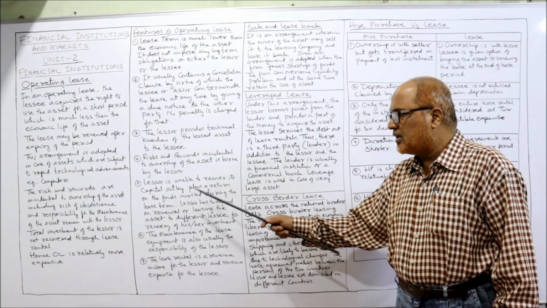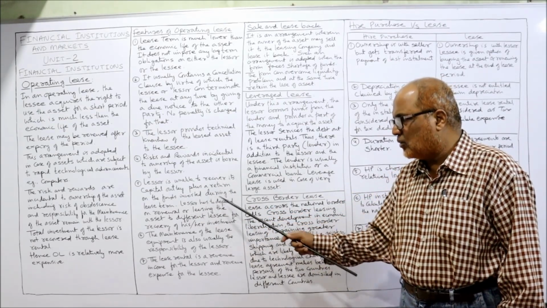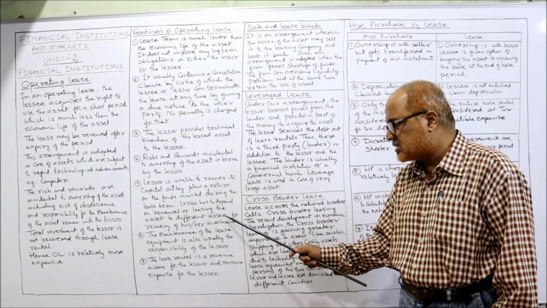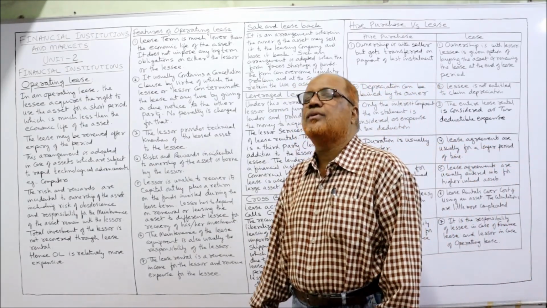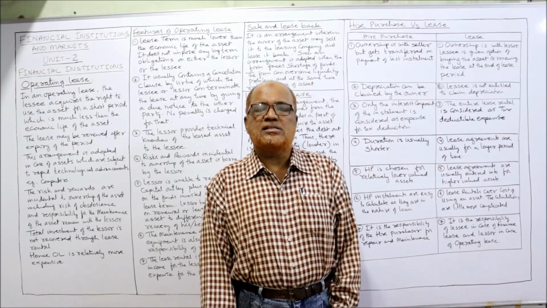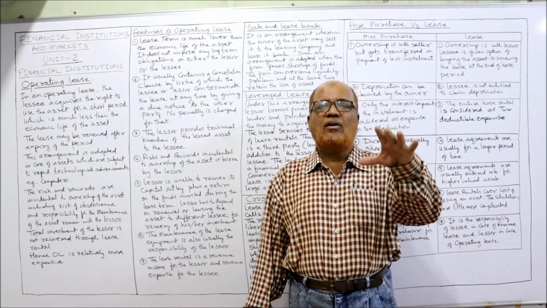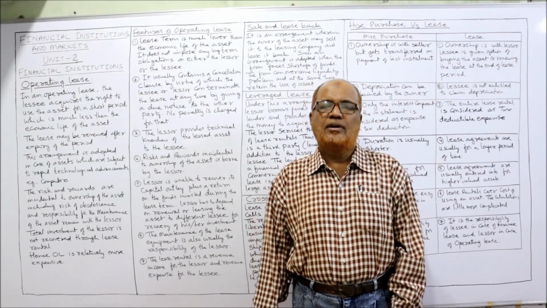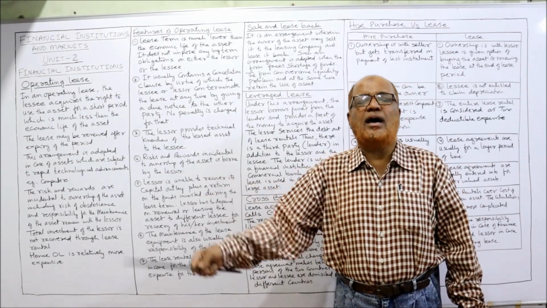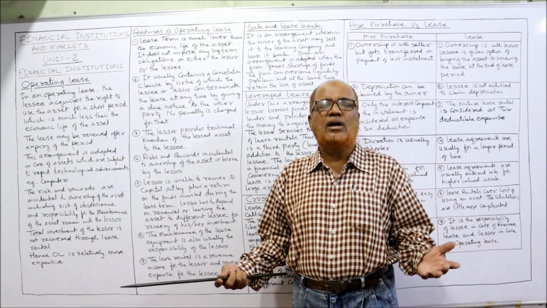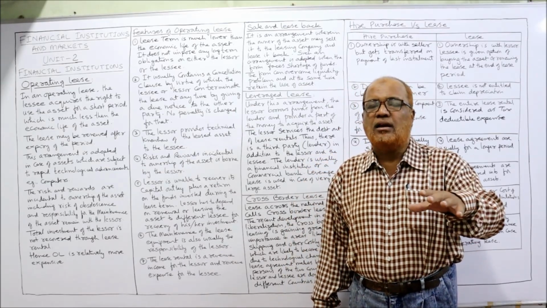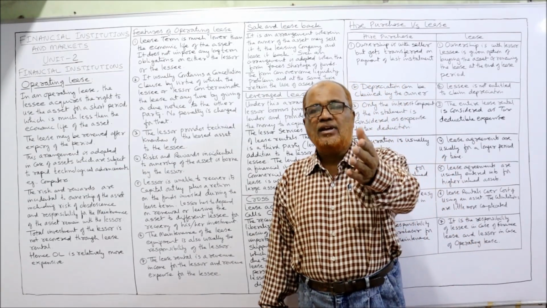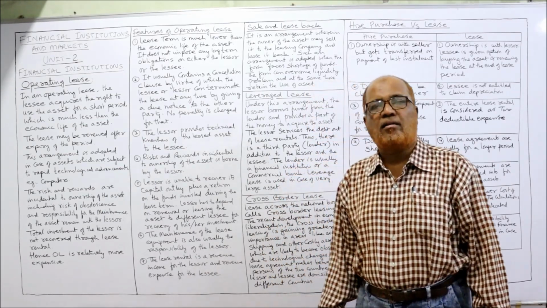Then the lessor is unable to recover its capital outlay plus the return on the funds invested during the lease term. The lessor has to depend on renewal or leasing the asset to different lessee for recovery of his investment. Now see, in case of operating lease, the lessor cannot be able to recover fully the entire investment plus return from one lessee. If the lessee is renewing the agreement, then definitely he can be able to recover. But if renewal is not done, then lessor has to search any other lessee, because from one lessee itself he cannot be able to recover the complete investment and return.